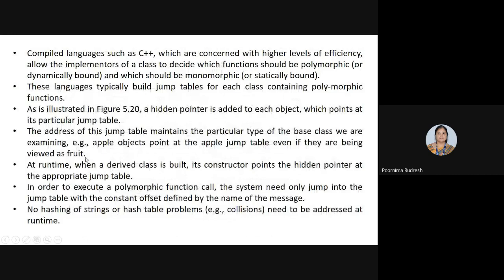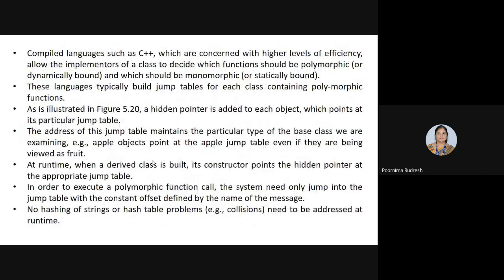So at runtime, when the derived class is built, its constructor points the hidden pointer at the appropriate jump table. So in order to execute a polymorphic function call, the system need only jump into the jump table with the constant offset defined by the name of the message. And here, no hashing of the strings or hash table problems or collisions need to be addressed at runtime. It is not required.